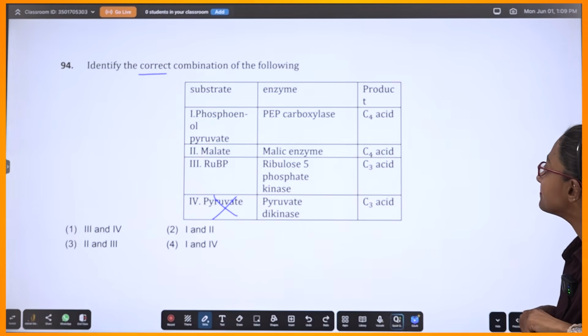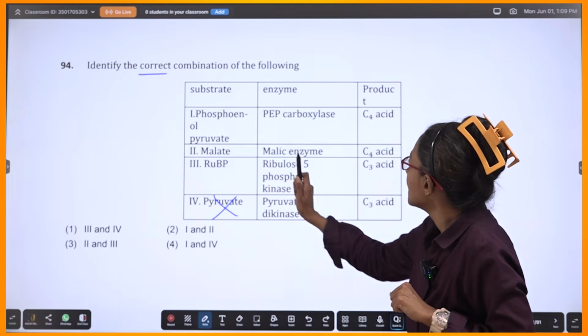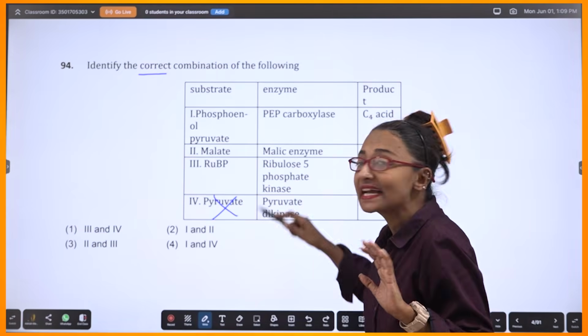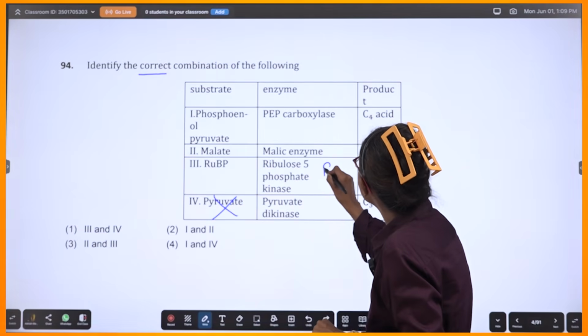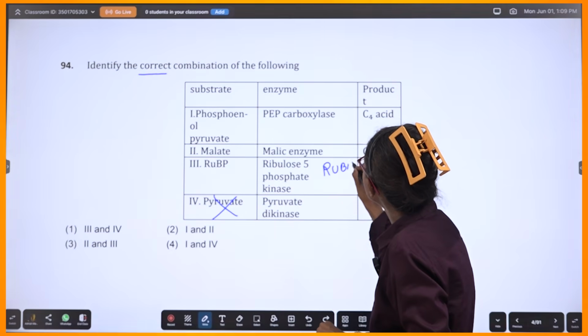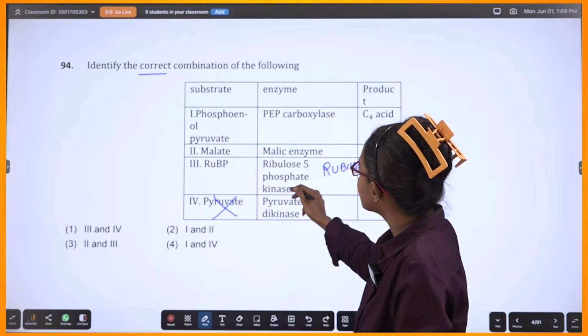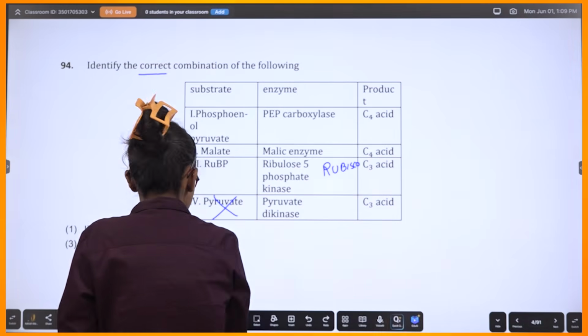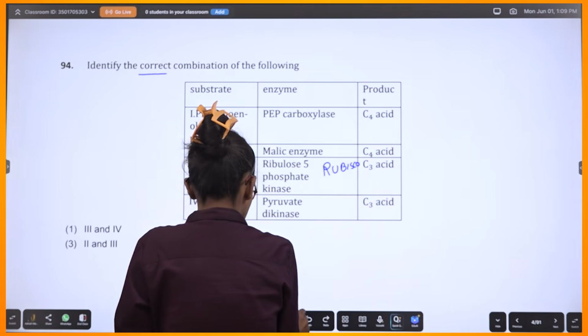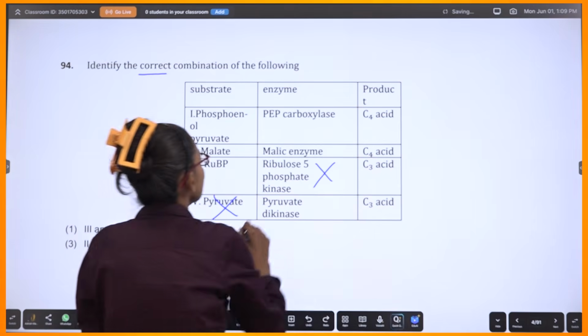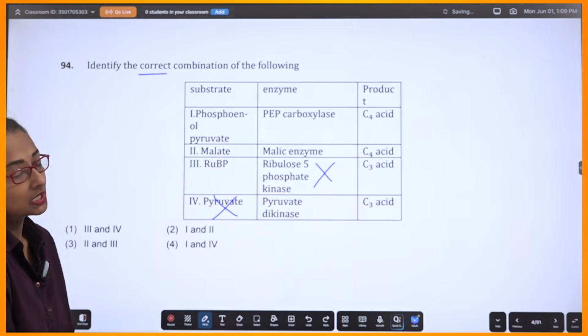Let's come to this one. RuBP, a 5-carbon compound. Which enzyme do you need? You need Rubisco. You mostly need Rubisco, right? And which enzyme is given? Kinase. So, I can't take that. One second, I'll just remove the option. So, this option also doesn't work.